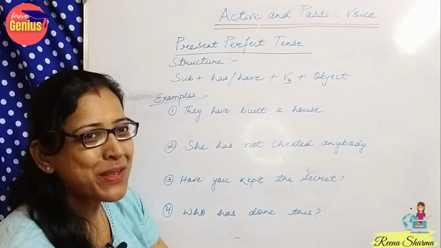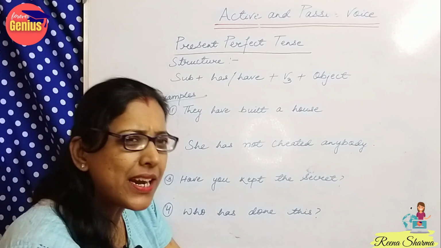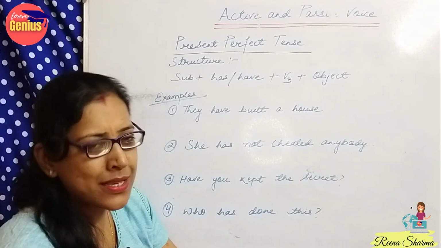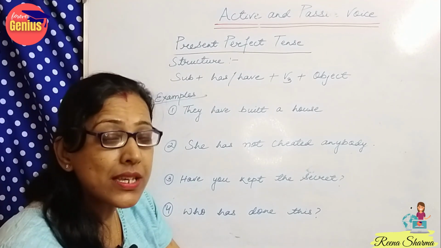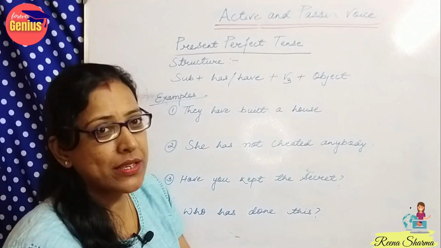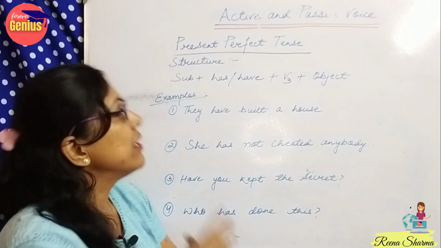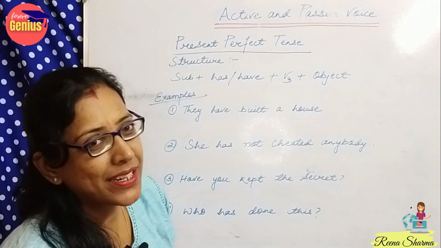So welcome students. We were doing active and passive voices. Till now we have done simple present tense, simple past tense, simple future tense, and the continuous tense of all these three forms. How to convert these into passive voice from active. What had to be added for these things? Today we would be dealing with present perfect tense.